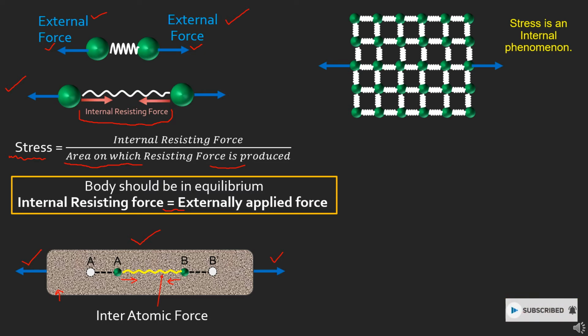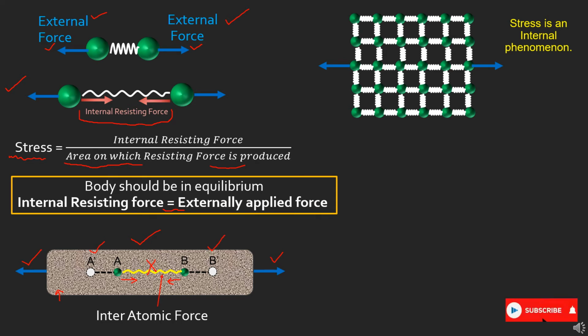If this force is within the elastic limit, then the material will come back to its original position, from B dash to B. But if the magnitude of the external force becomes very high, then the atomic bond will break and the atoms will shift to the new positions A dash and B dash.